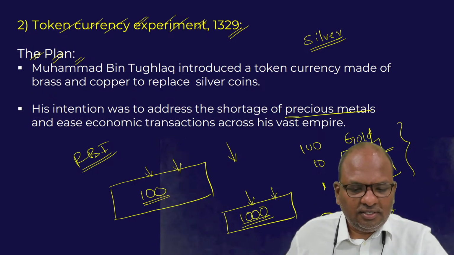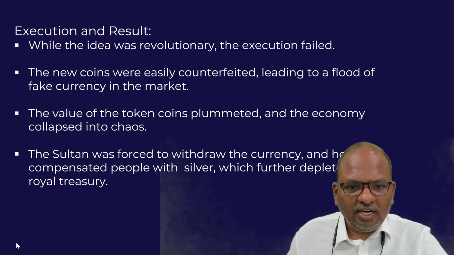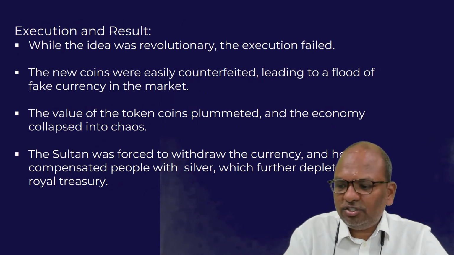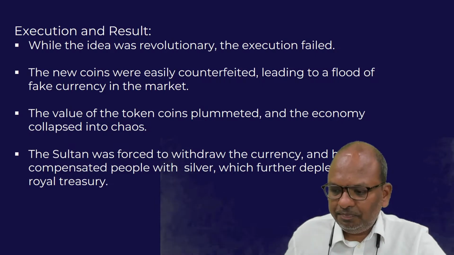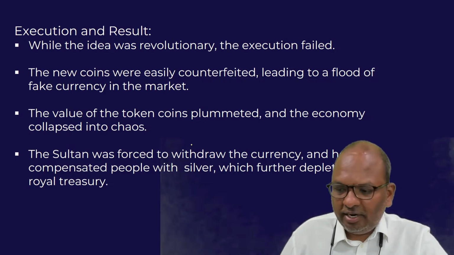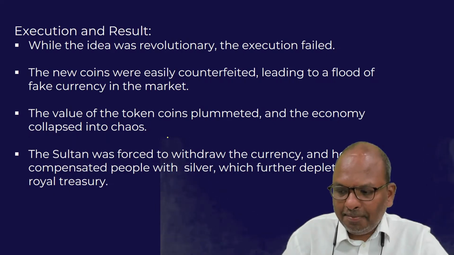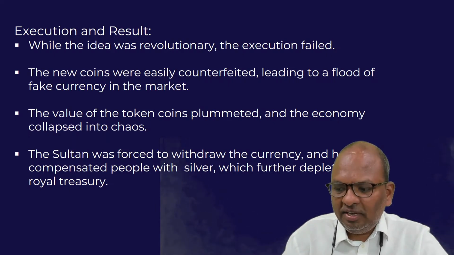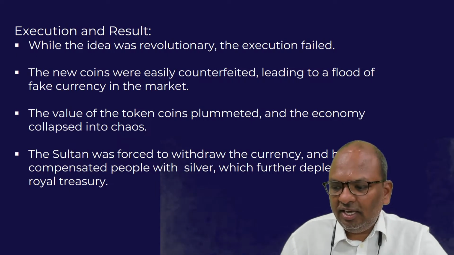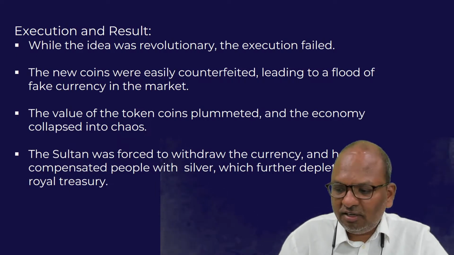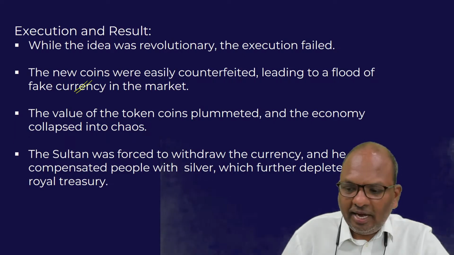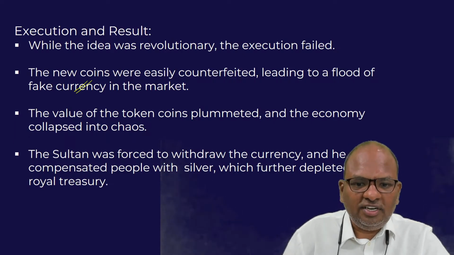But Muhammad bin Tughlaq could not prevent the circulation of counterfeit currency. So after this token currency experiment, the economy began to flood with fake currency, with counterfeit currency.